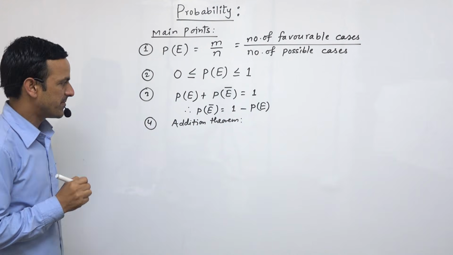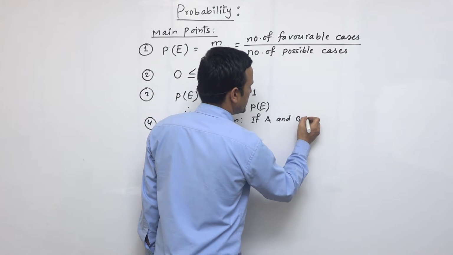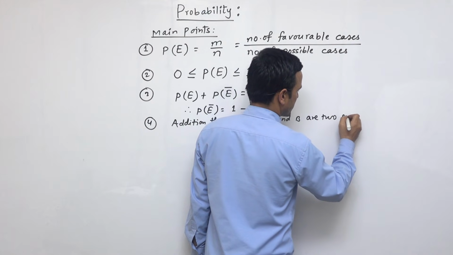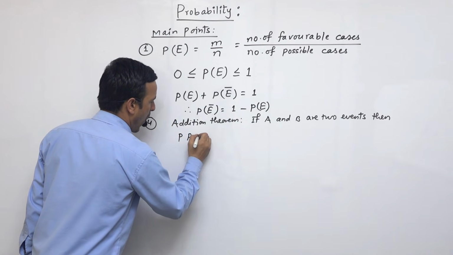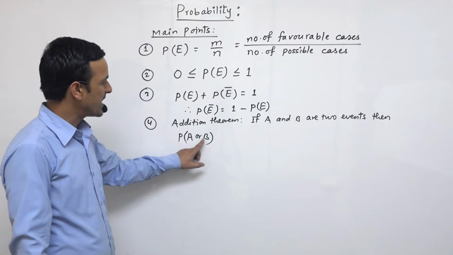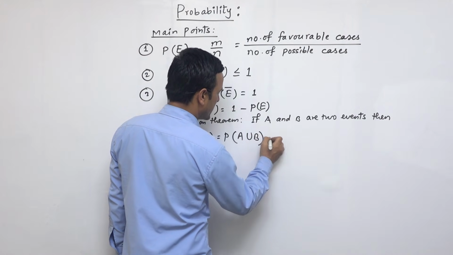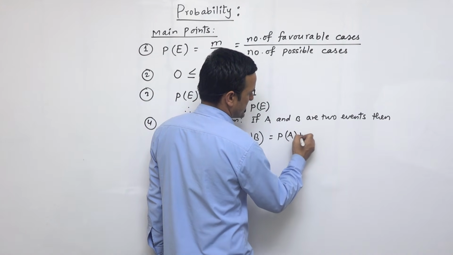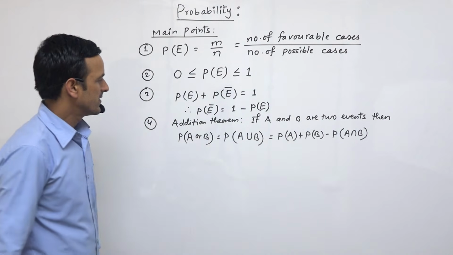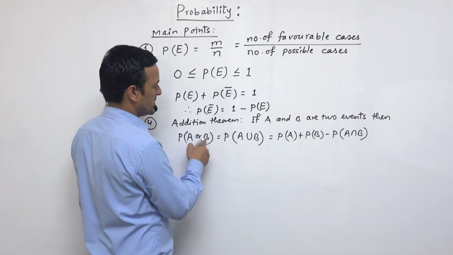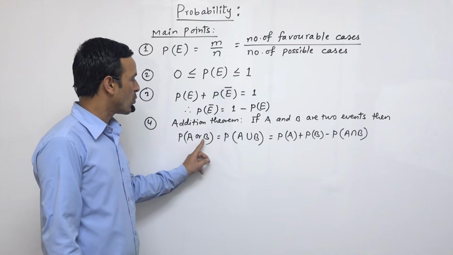It is related to probability. In the addition theorem, if A and B are two events, then the probability of A or B, denoted by A union B, can be written as PA plus PB minus P of A intersection B. This is the result of A union B. That means this is the probability of occurrence of either A or B, or at least one of these two events.